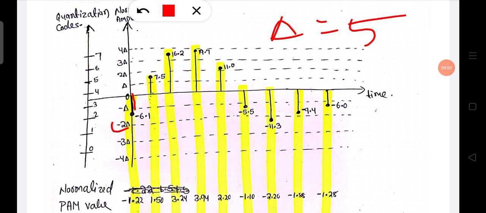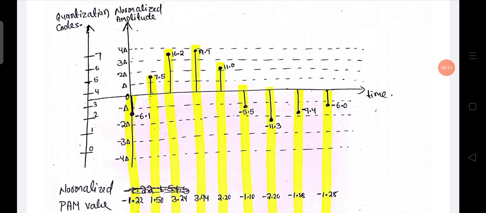Similarly, all the samples are placed between the zones. The first process in our quantization is complete: we divide the sampling into vertical zones.